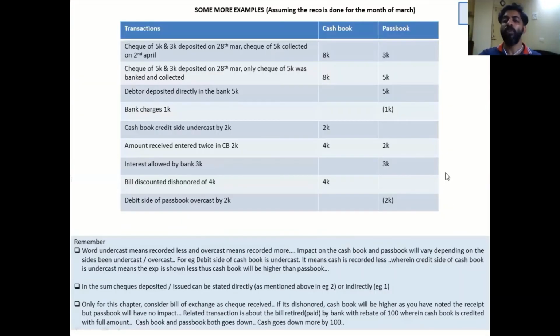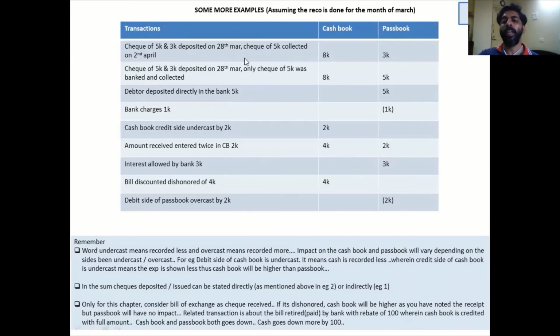Now let's move on to the next part of it. The next part is some typical transactions which might come in your exam and which will help you to cover the entire chapter. Let's look into the first part of it. Check of 5K and 3K deposited on which date? 28th of March. We are doing reconciliation as it is mentioned for the month of March. Check of 5K was collected on 2nd April.